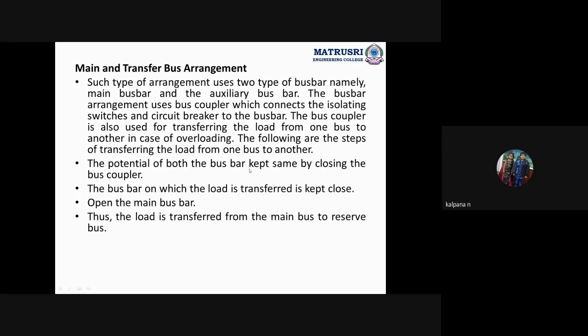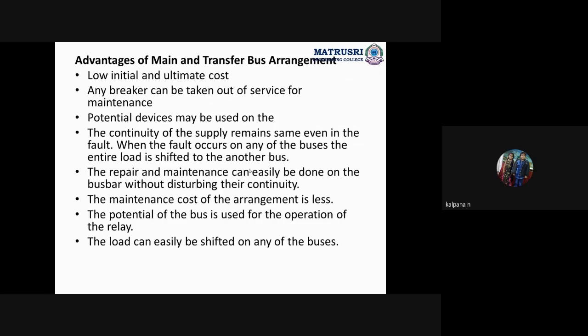The line is disconnected. In order to continue the power supply, all the switches should be closed. So where we are applying load, that line should be closed. The load is transferred from the main bus to the reserve bus. Okay. Advantages of the main and transfer bus arrangement.